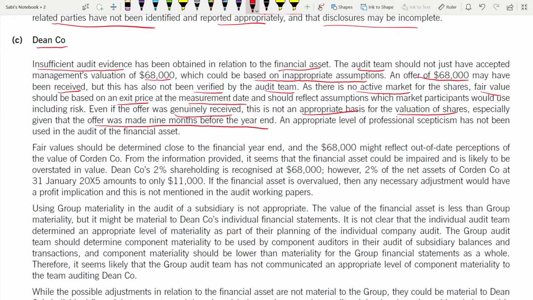You cannot measure it this way, by the management's valuation. Now you are linking this to the case study. This is the fact that you are given from the scenario, that the offer was made 9 months before the year end. You should be able to do this with all the other answers.